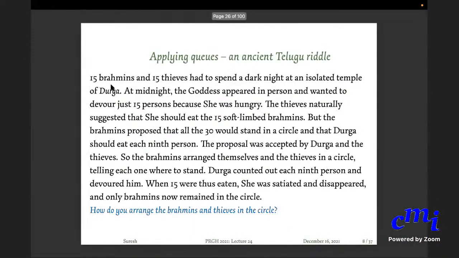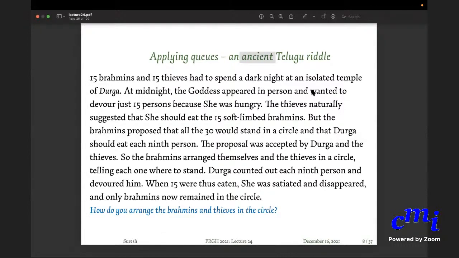It is from maybe not a very ancient Telugu riddle, but it's in some old book of mathematics in Telugu. Old meaning some 2-3 centuries ago, I think, at least. So I'm not making this whole thing up. It is as found in the book. The story is that there are some 15 Brahmins and 15 thieves who were caught in some forest, and they had to spend a dark night at an isolated temple of Durga. At midnight, the goddess appears and says she wants to eat 15 people out of the 30.